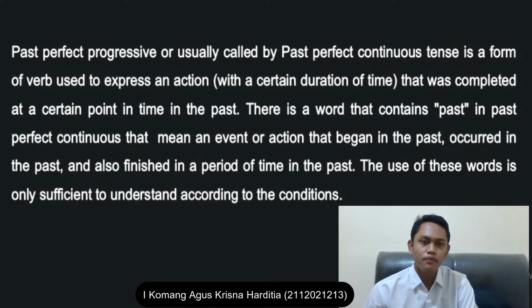The sentence pattern is subject, had been, verb-ing, and object. It is a formula of past perfect continuous tense.